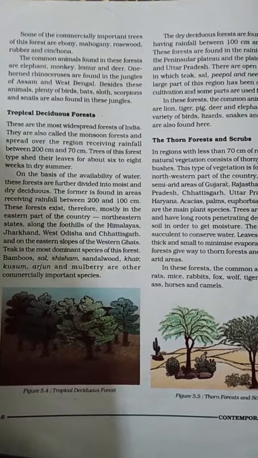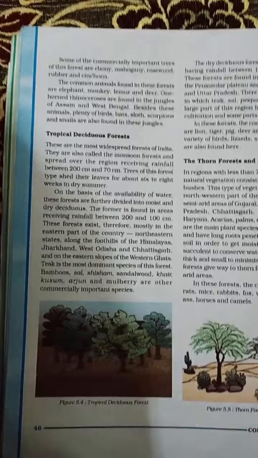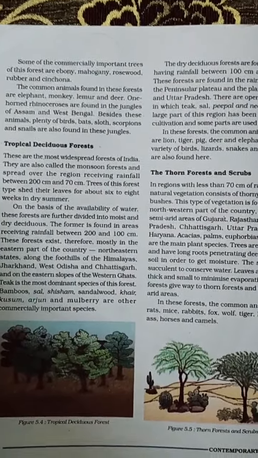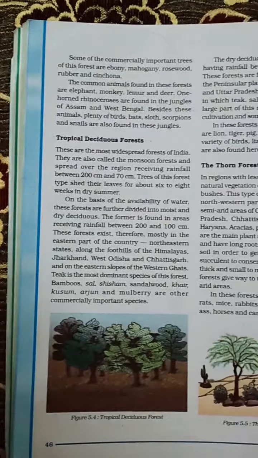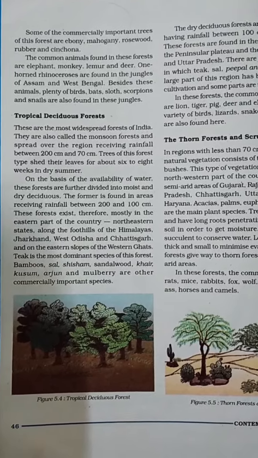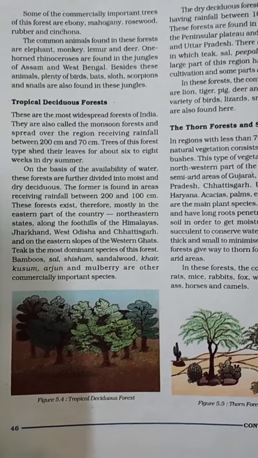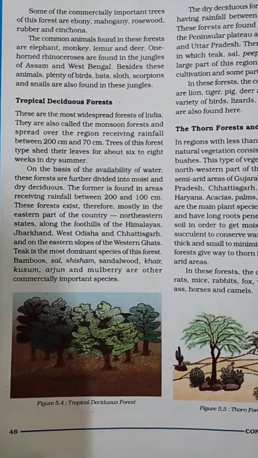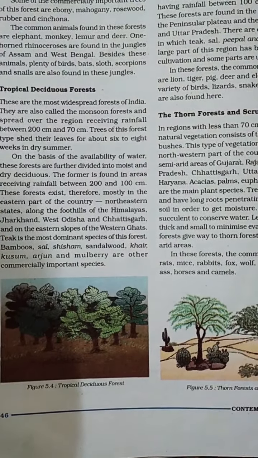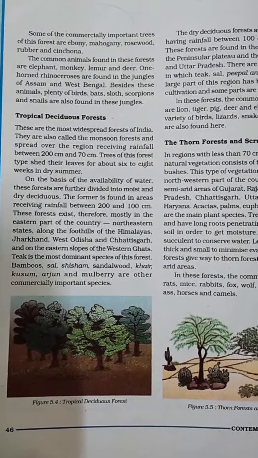Tropical deciduous forests are also called monsoon forests. They are found in areas receiving 70 to 200 centimeters of rainfall, and they shed their leaves at the beginning of the summer season in the face of shortage of water. They are 30 to 45 meters tall. The animals found here are lion, tiger, deer and elephant, and a variety of birds, lizards and snakes.